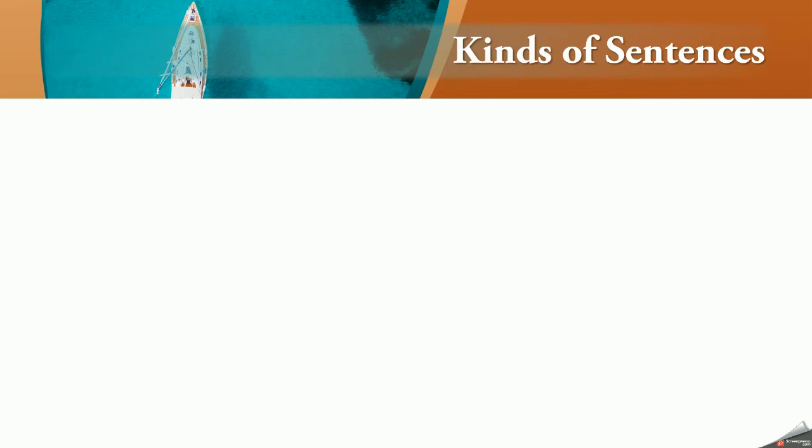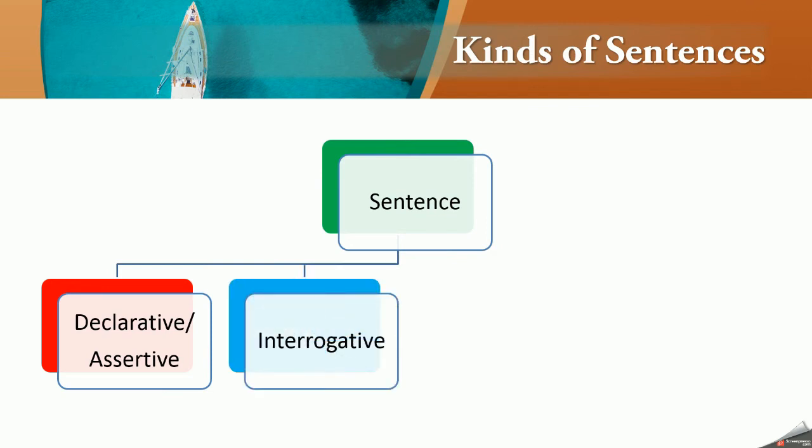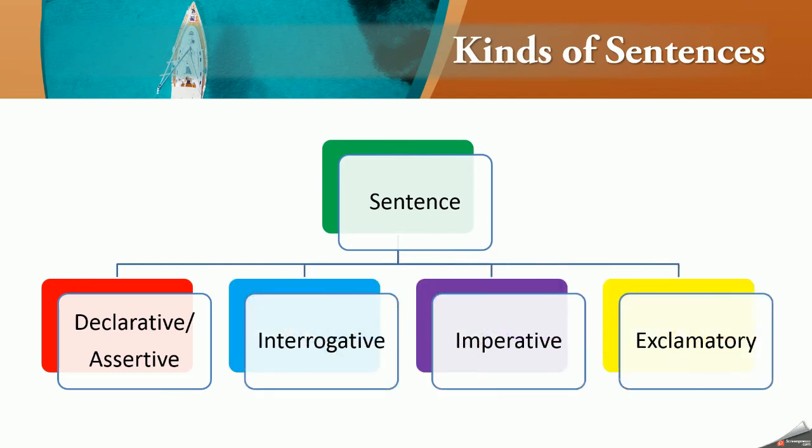What are the different kinds of sentences? Declarative or assertive, interrogative, imperative, and exclamatory. These are the four different types of sentences.